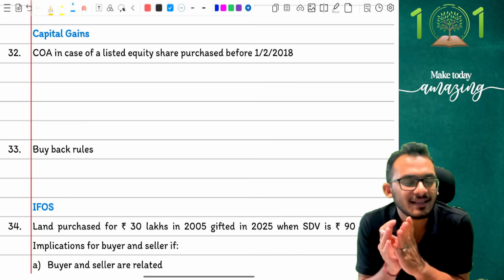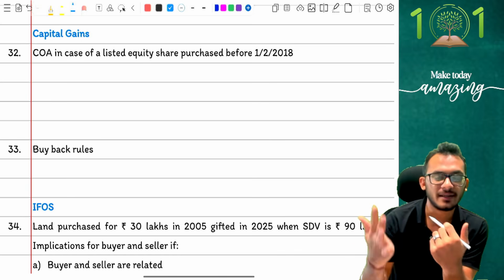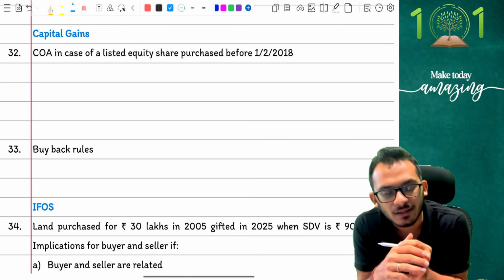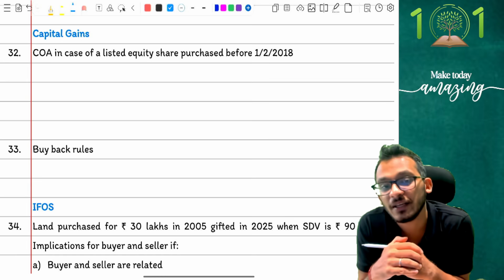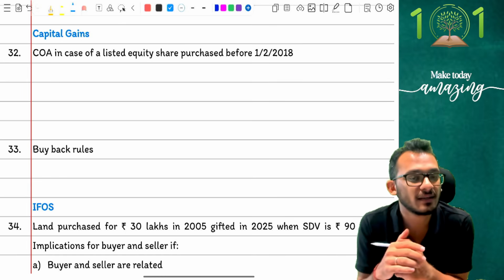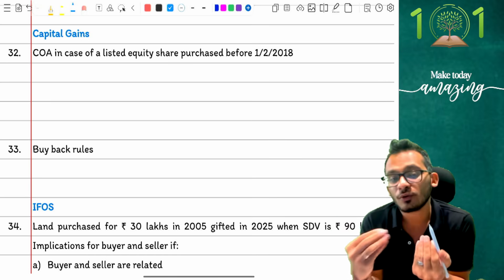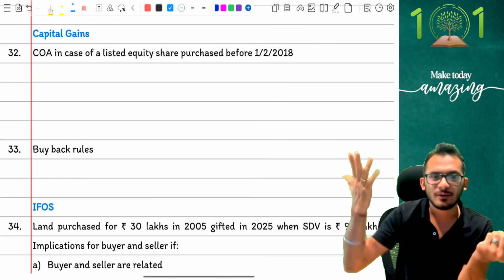Now, capital gains, technically, if I have to put out the super 50 adjustments, I would have to put out the immovable property related things, because that's the tricky one. But I have already prepared a video for you on the immovable property part. So if you go to my channel, you'll find something called capital gains on immovable property decoded. It's already available, people. So if you're able to do the immovable property decoding from there, I do not have to put it here.